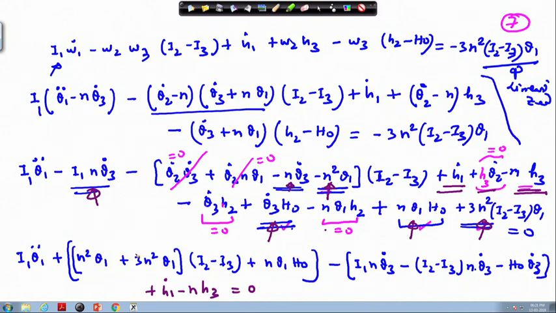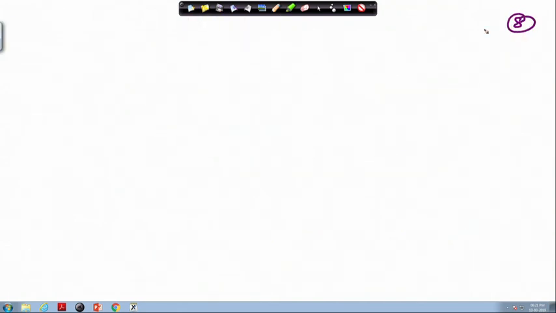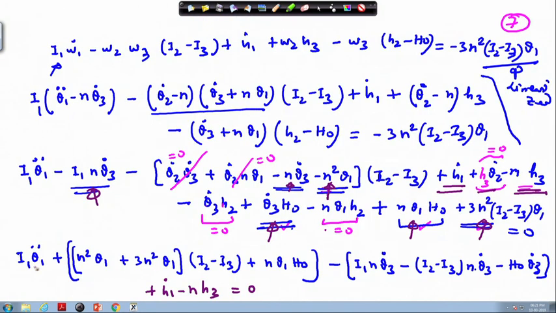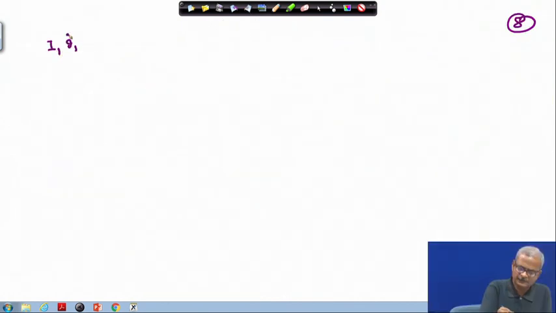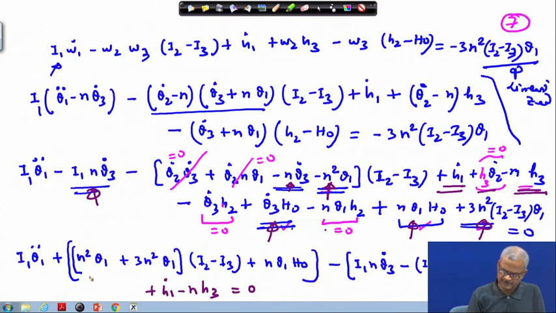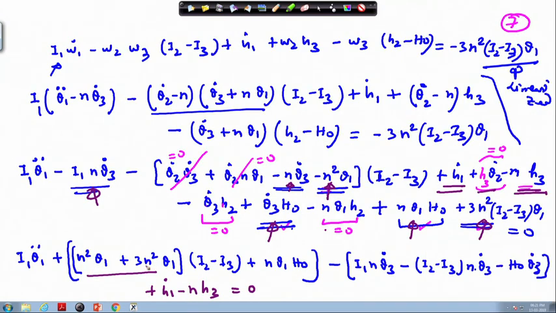Okay, so we need to rewrite this equation in a compact format. We will do it on the next page. So the first term is I 1 times, we will have to go back and look into all these equations. We take the n square term outside, and this basically becomes 4 n square theta 1.